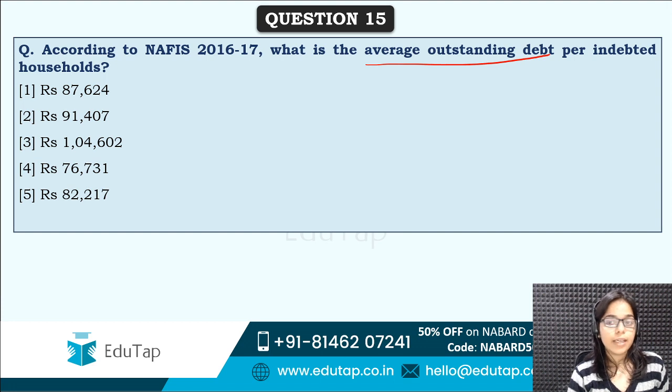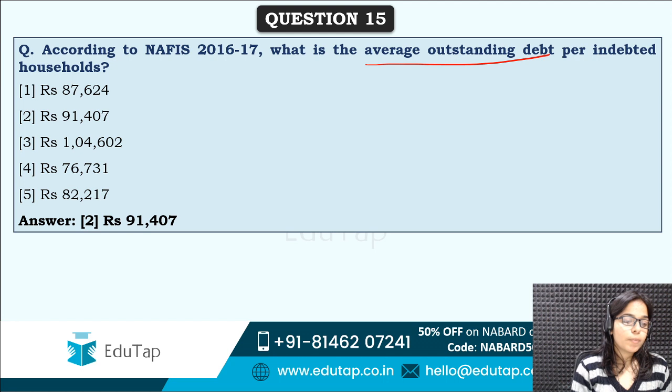Correct answer is option 2nd, that is rupees 91,407. Oh, rupees, sorry. 91,407 rupees is the average outstanding debt per household.